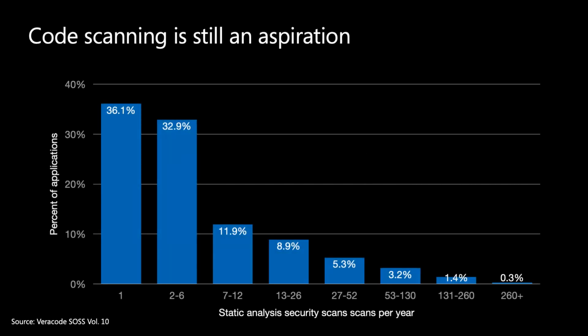So you may know that GitHub acquired the company called Semmle last year, and it's now available as CodeQL. And CodeQL really does static code analysis. So what do we know about static code analysis in existence? Well, we know that it's still just an aspiration, because if you look at data from Veracode, you can see that the majority of applications are getting scanned maybe once or twice a year. Then only 5% are getting scanned on a weekly basis, and then less than 1% are getting scanned daily.